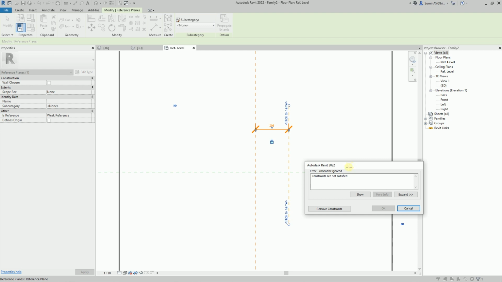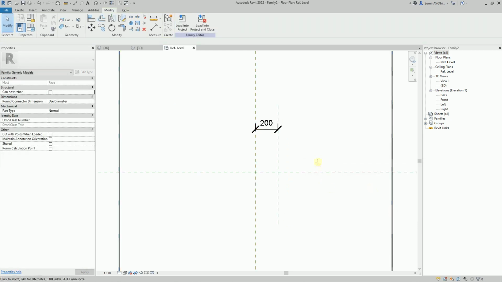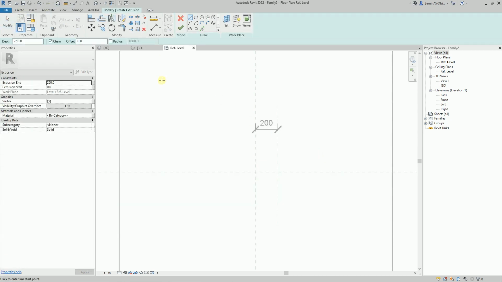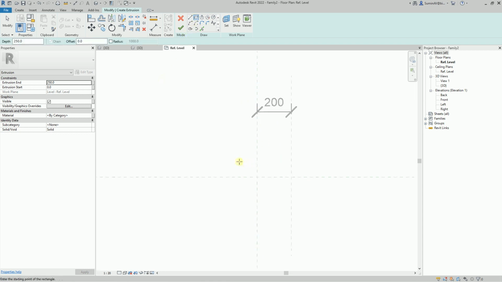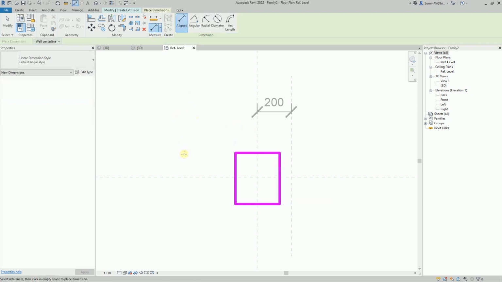In case of such errors, I have two options. Remove the dependency that I violated by this action, or cancel the action itself. I will cancel the action. I need a dependency. I will create a base for my handle. This will be the extrusion element. And the base will be rectangular. I will snap the sides of the rectangle to the reference planes.